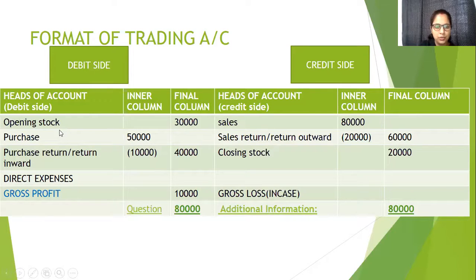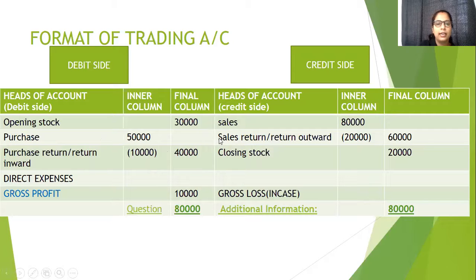So this opening stock is when business started, or at this year's beginning, opening stock was 30,000. In the entire year, we made certain purchase which was 50,000. Purchase return for the entire year was 10,000. So instead of writing in the credit side, if we adjust in the debit side, obviously it will be subtracted. So 10,000 will be subtracted and it will be 40,000. Any direct expenses will come here.